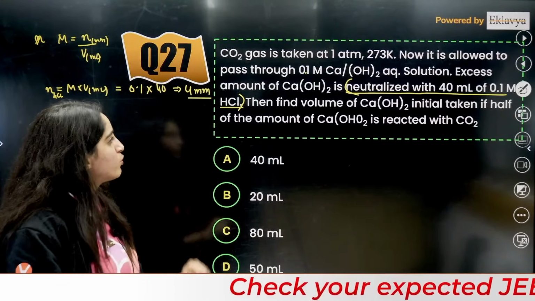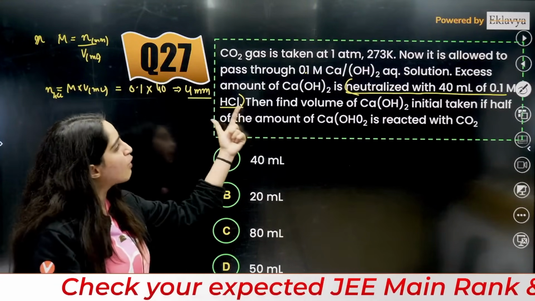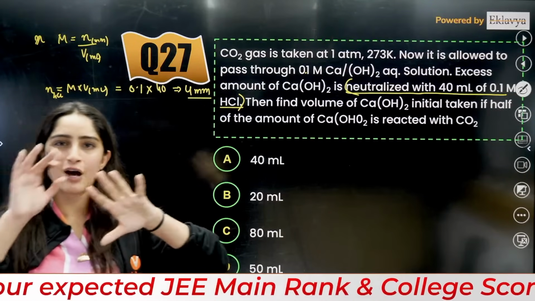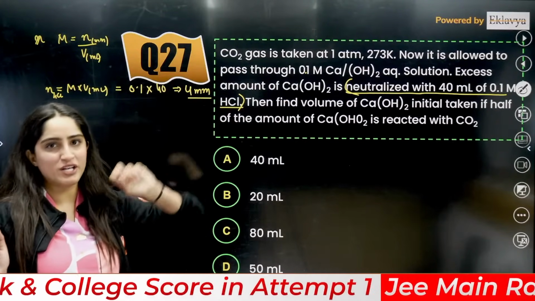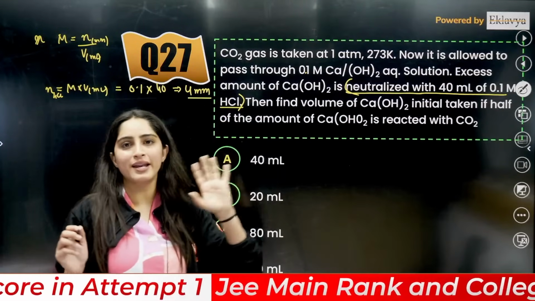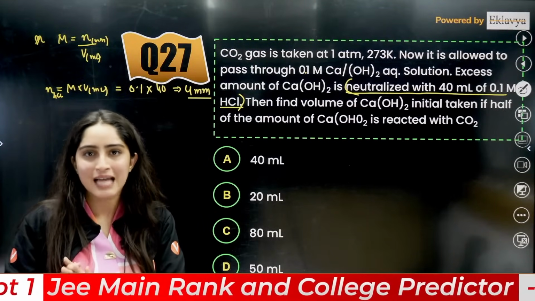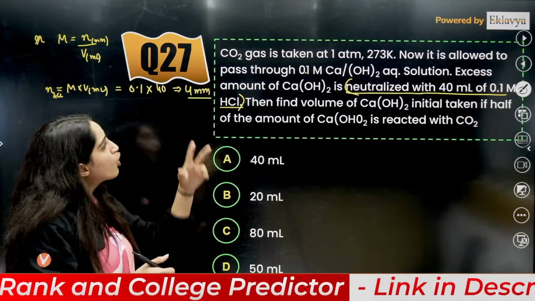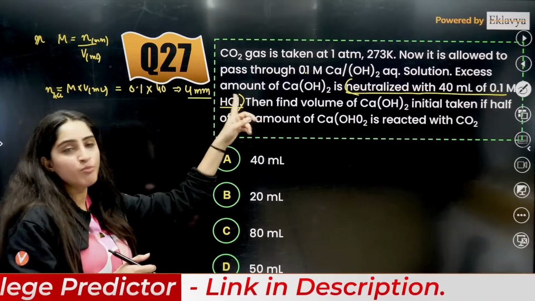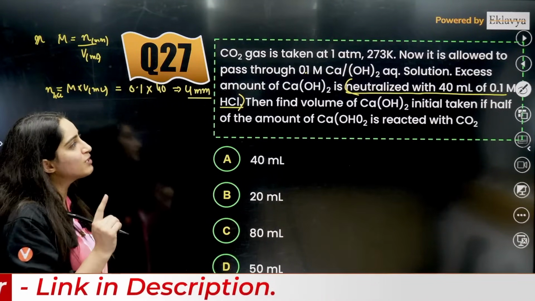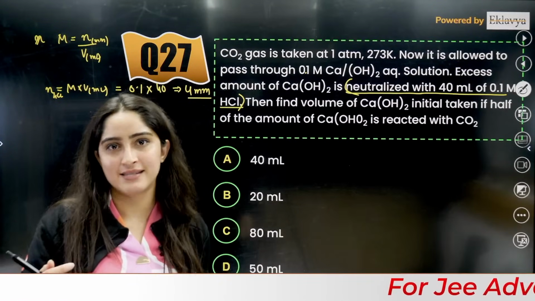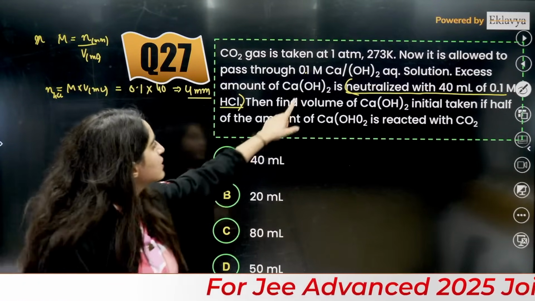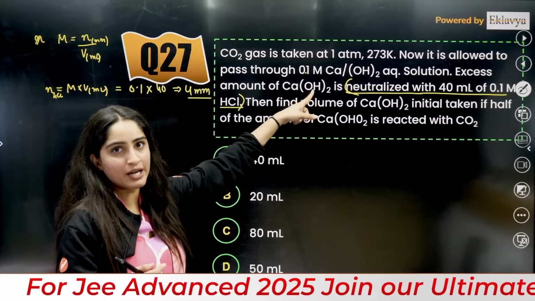Understood? 4 millimoles. Now the excess amount of Ca(OH)2, that means, tell me one thing, it is giving us 2 OH negative, and HCl gives 1 H positive, right? That means 1 mole of Ca(OH)2 is neutralizing 2 moles of HCl, because it is giving 2 OH negative.